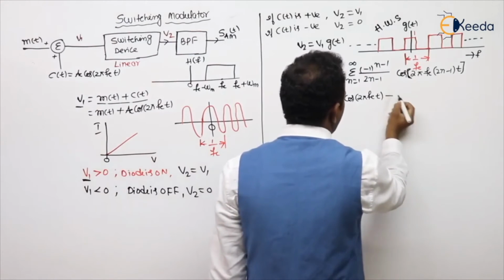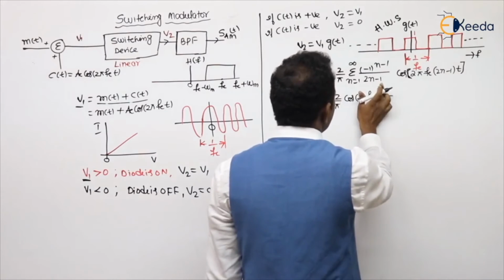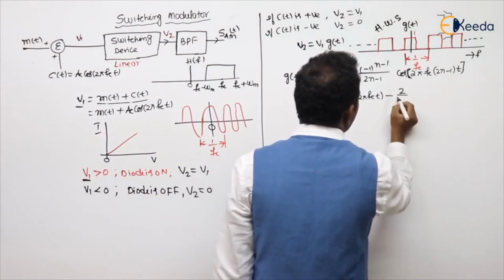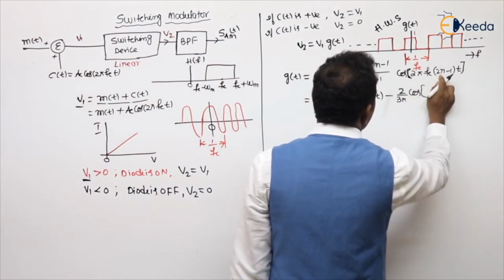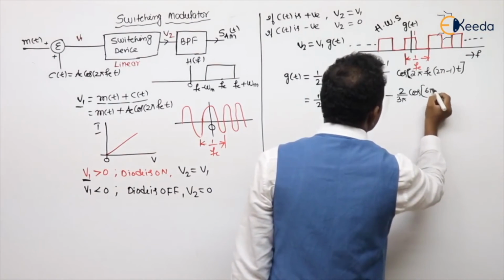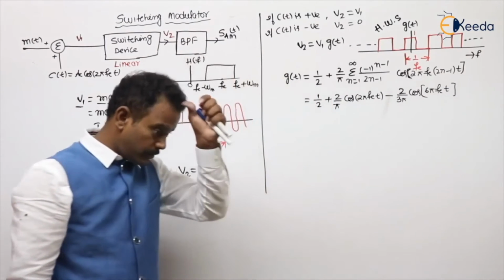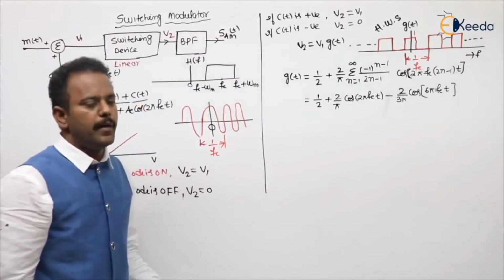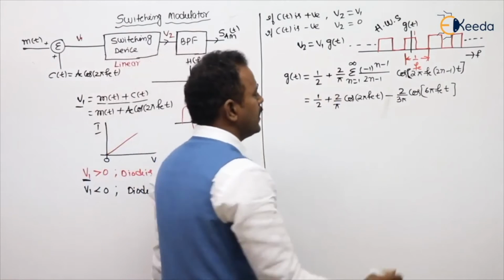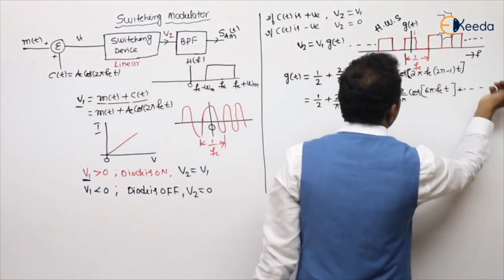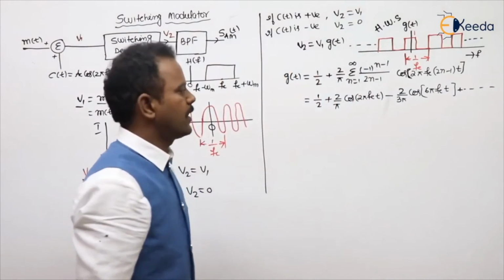So I can say minus 2 by 3 pi into cos 3, 2 threes are 6, 6 pi fc t. Are you getting my point or not? Next, if I substitute 3, 4, 5 and so on, since I have taken 2n minus 1, only the odd harmonics will come.